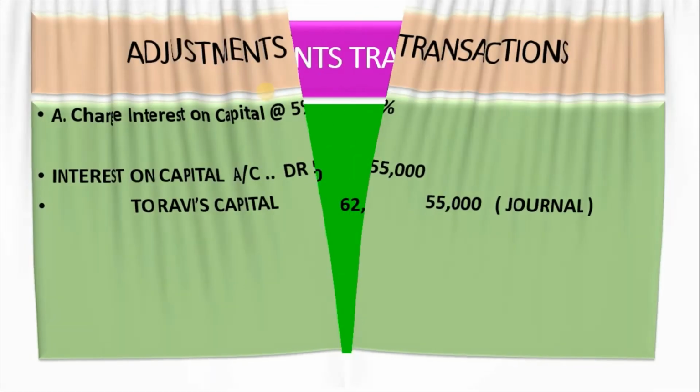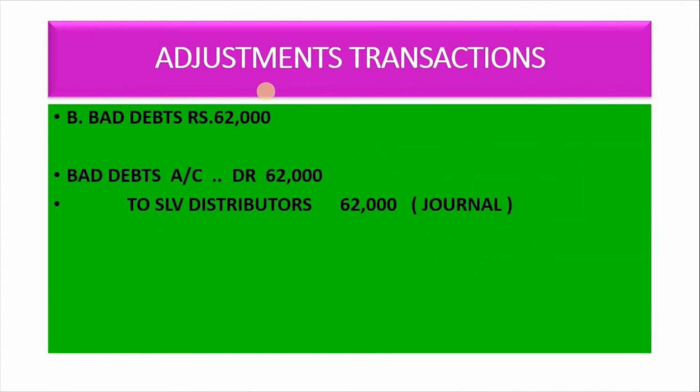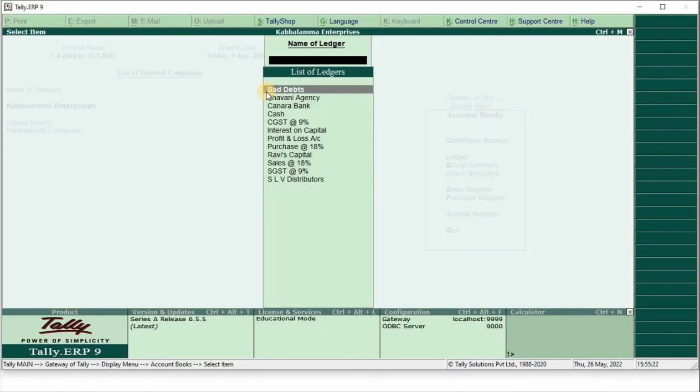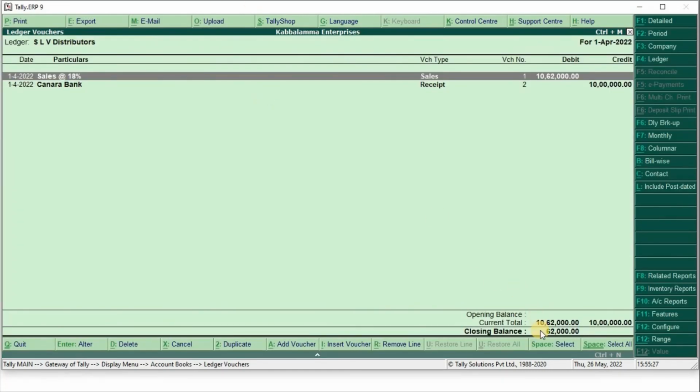So second adjustment, bad debt rupees 62,000 on sundry debtors, that means customers. See here, display account books, ledger, SLV distributors. Their balance is 62,000. Just assume that for a long time he has not paid anything, so the businessman will treat this as bad debts.